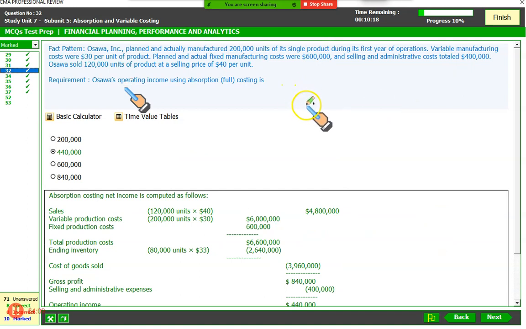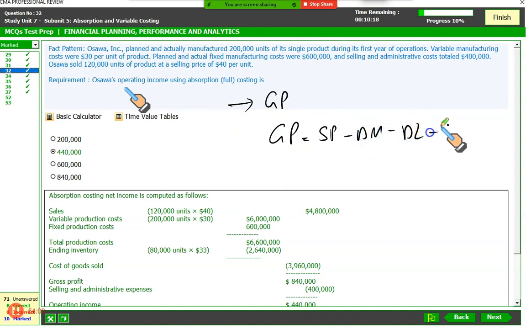We will first calculate our gross profit. Under absorption, this is what you guys are. Accountants, financial accountants, CPAs, ACCAs working in the accounting department, they don't calculate contribution. You calculate gross profit. What is gross profit? Gross profit is equal to selling price minus direct material, minus direct labor, minus variable overhead, and minus fixed overhead, which you were not deducting previously. This is what we do under absorption costing. This is what we do under US GAAP. So this is what we are using under absorption or full costing.